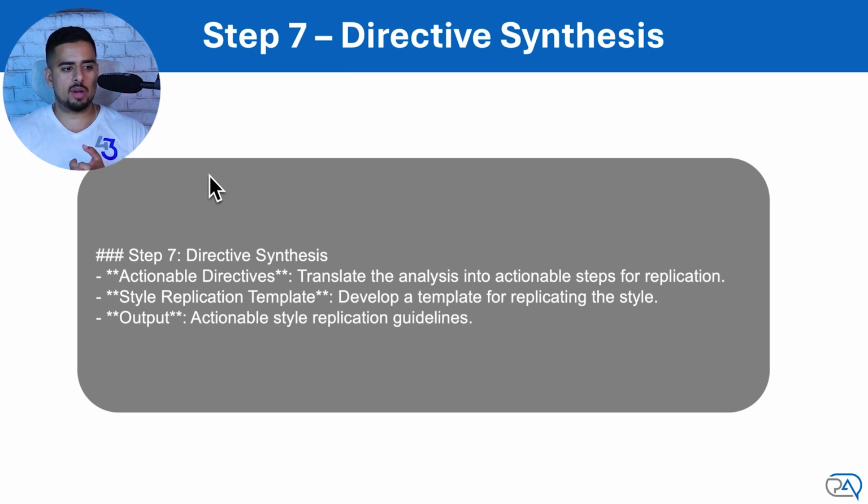So actionable directives, which is translate the analysis into actionable steps for replication. So this is more an instruction for what the prompt is actually going to do. It's going to try to summarize how it should actually be emulating the style and speech of the actual text. And then it tries to develop a replication template. So it's going to try to give its own tips using the LLM to come up with additional things that I might not have even come up with or seen on what could be used to emulate and replicate this style. Two more to go, and then we'll see an actual example of this at work.